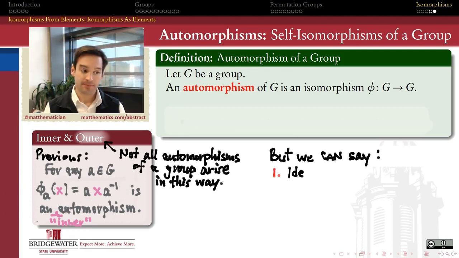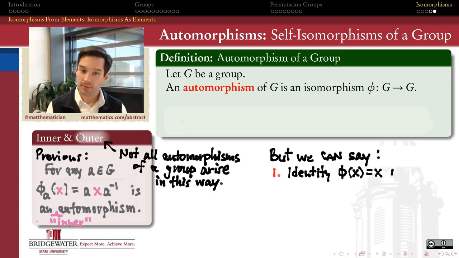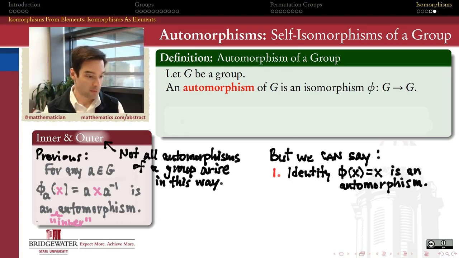So what can we say? We can say for sure that the identity function is an automorphism of G. That we saw a while back, several videos ago, when we proved that the identity function is always an isomorphism. Now that we have the word automorphism, we can also associate that word with this too, right? Because the identity function associates a group to itself. So the identity function is an automorphism.